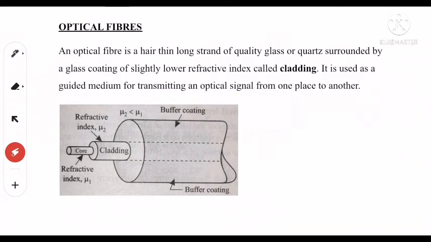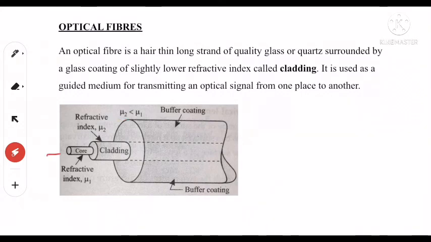Optical fibers are used to transmit optical signals, and in optical fiber there is a core. The core is surrounded by another layer of refractive index mu2, slightly lower, known as cladding, and the core and cladding are again covered by a plastic coating, known as the buffer coating, for protection. mu2 is less than mu1.